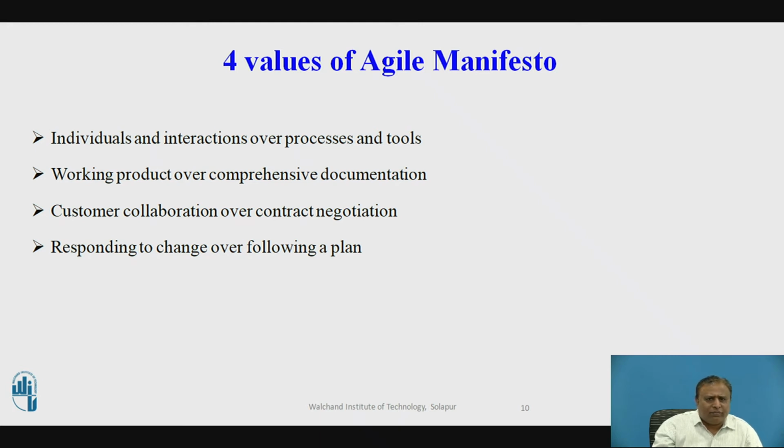The next value of the Agile Manifesto is responding to change over following a plan. Agile values are against using elaborate plans before the start of the project and continuing to stick to them no matter what. The project managers and their teams must adapt quickly in order to deliver a software product and ensure 100% customer satisfaction.